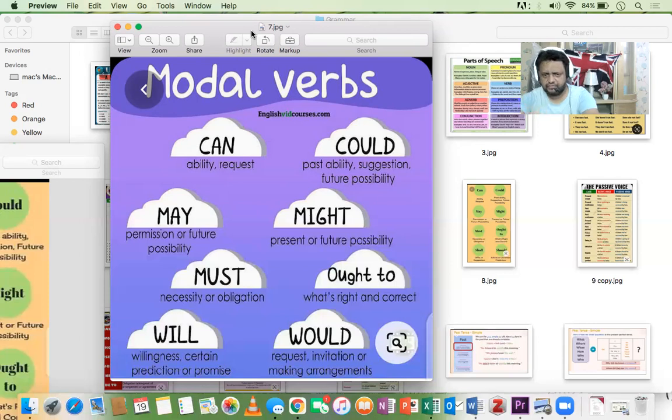So for might, we have present or future possibility. They might visit us. You might get that job, or we might move to the USA. So present or future possibility we might use. It might rain. And again, like present or future possibility we use might.